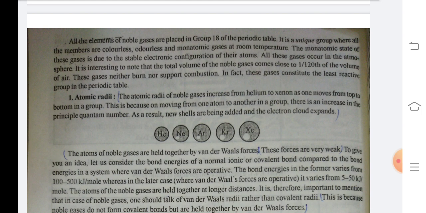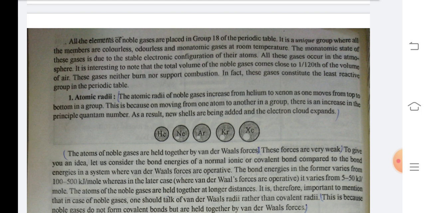It is interesting to note that the total volume of the noble gases comes close to 1/20th of the volume of air. These gases neither burn nor support combustion. In fact, these gases constitute the least reactive group in the periodic table.